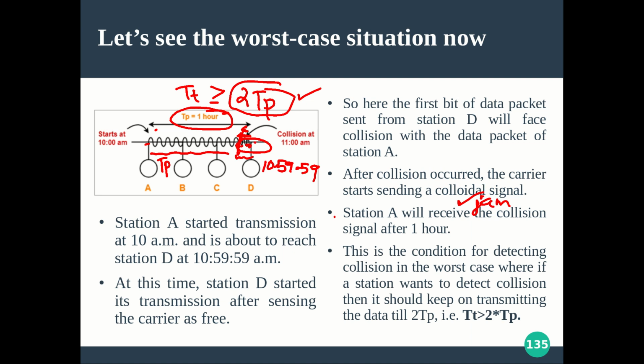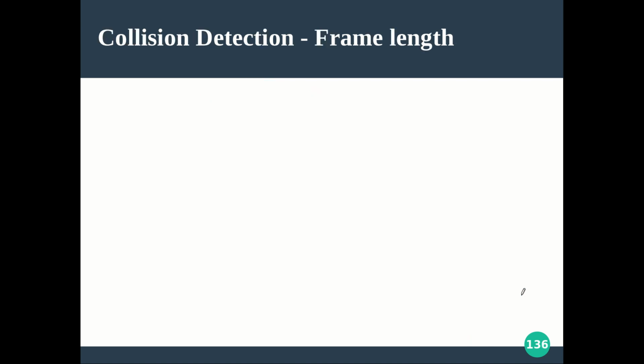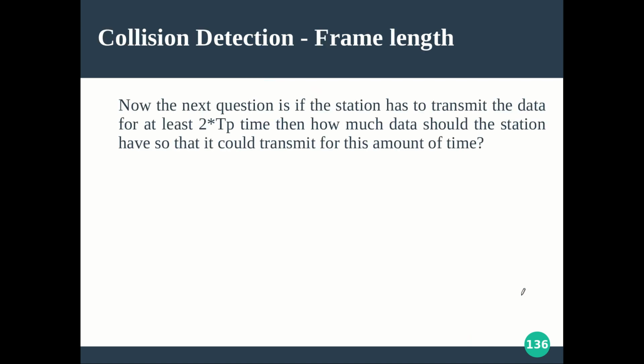And this is the condition for detecting collision. In the worst case, if the station wants to detect collision, then it should keep on transmitting the data for some 2 TP or more than that. So this is the general equation for collision detection in any CSMA/CD protocol, particularly Ethernet. With this formula, in the GATE exam there were questions coming, so that is why I put more attention into this concept. So for collision detection, we will see an example.